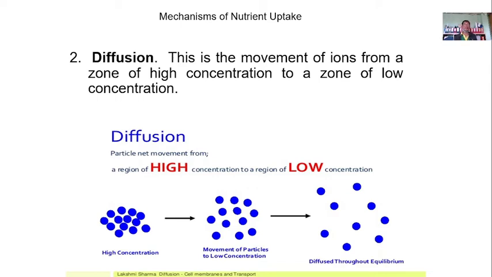Diffusion is the movement of ions from a zone of high concentration to a zone of low concentration. Okay. It's just like this one. So, highly concentrated, halimbawa, this is the nutrients. So, when it goes there, it becomes lesser and then it is diffused. So, it becomes, there it is throughout. And then that is how now it will be taken in, from a region of high concentration to a region of low concentration.